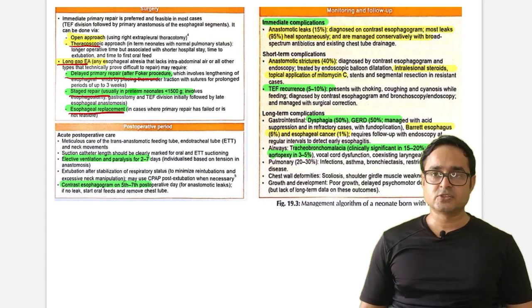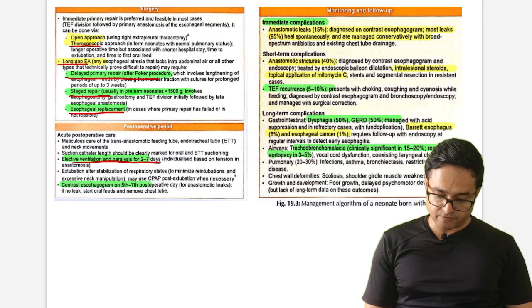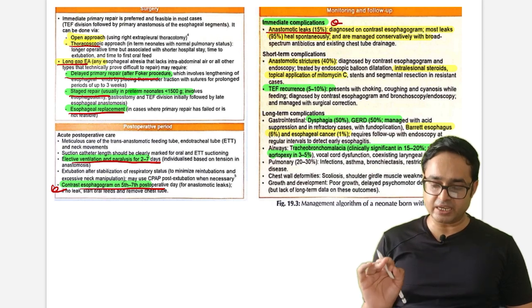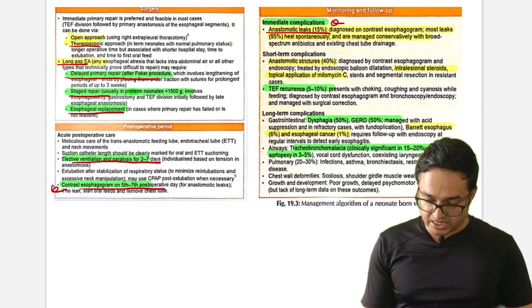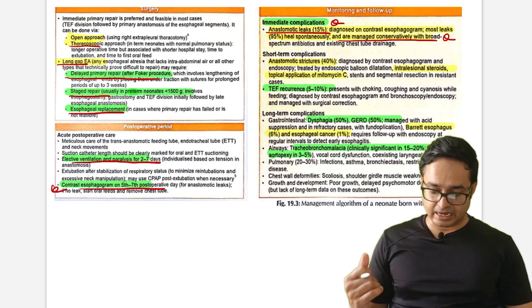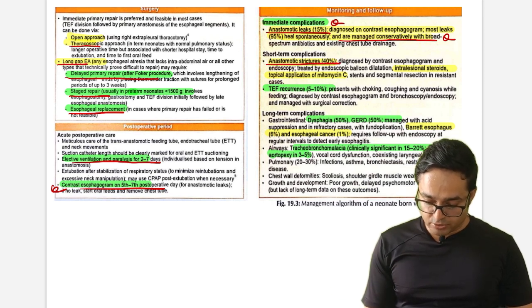So these are the surgical considerations. Post-operative period, you have to do effective ventilation, paralysis for 2 to 7 days, contrast esophagogram at the 5th, 6th or 7th post-operative day. Immediate complication, they will ask, anastomotic leak, is an important PYQ. What will you do in this condition? These are managed conservatively with antibiotics. Again, important question, they'll ask as a clinical scenario. Okay, short-term complication, anastomotic strictures. How will you manage? Endoscopic balloon dilation, intralesional steroid, topical application of mitomycin C.